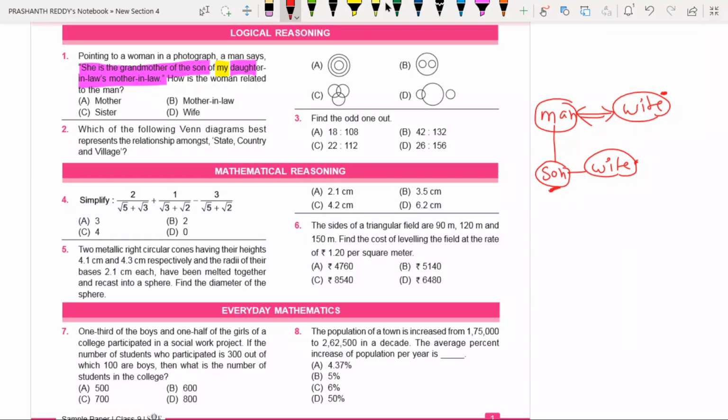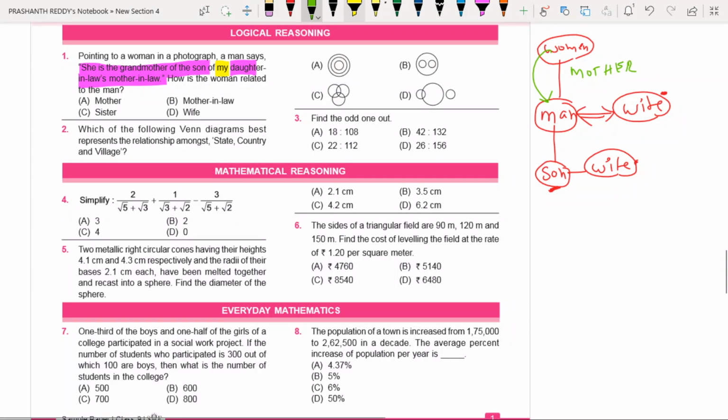She is the grandmother for the son, which means that particular woman must be the mother for this man. And what is the given question? How is the woman related to the man? Very simple. How is that woman related to the man? That woman is undoubtedly a great mother to that fellow.